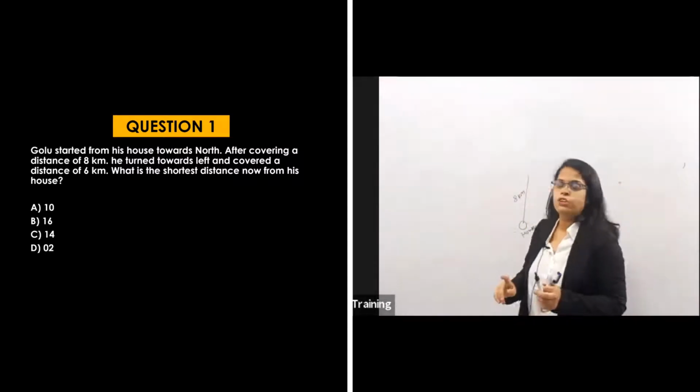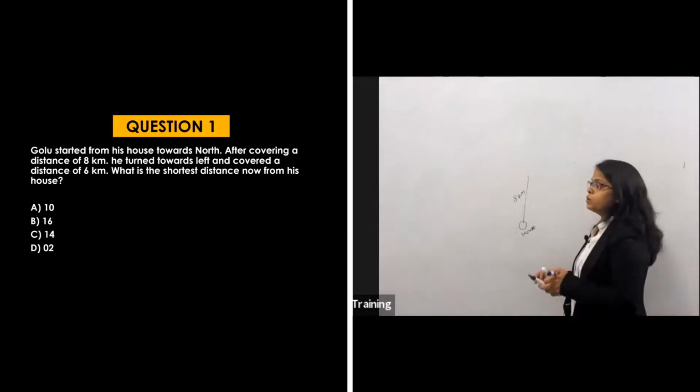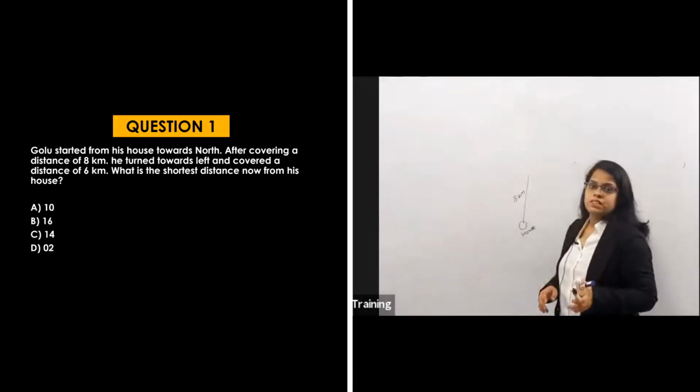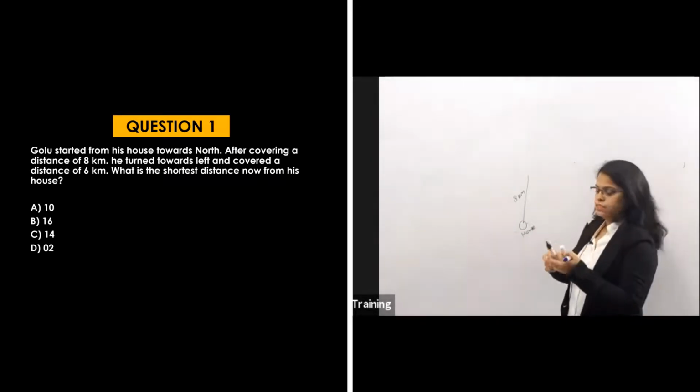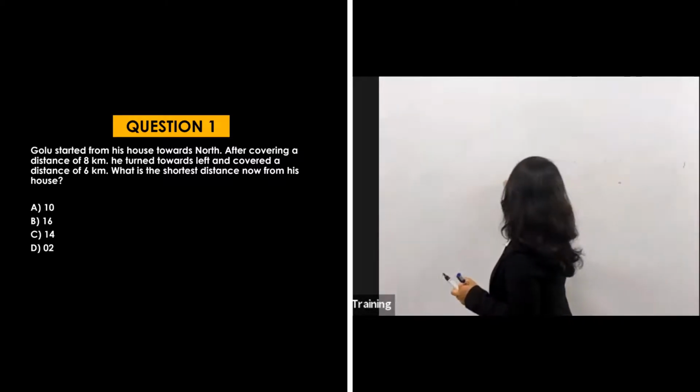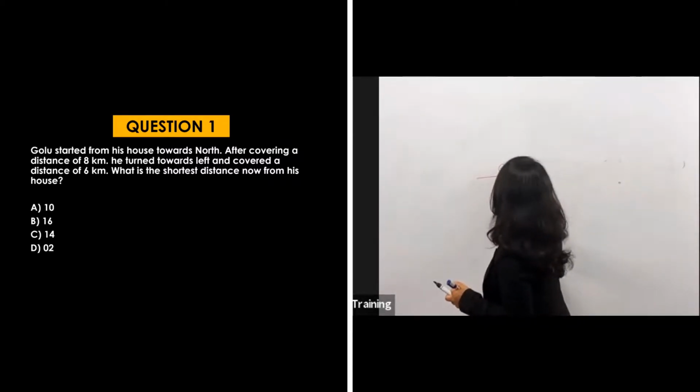He goes 8 kilometers in the north. He turned towards left and covered a distance of 6 kilometers. Now he turns to the left. So where will his left be? His left will be this side. And he is covering 6 kilometers.